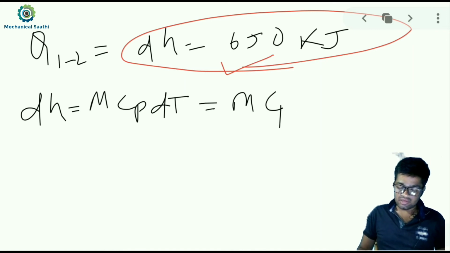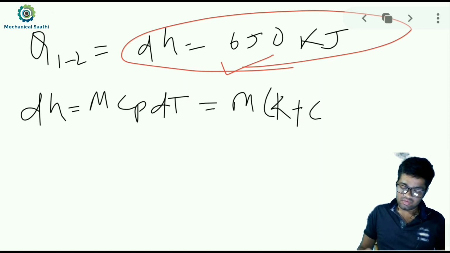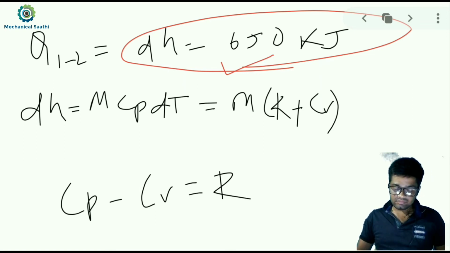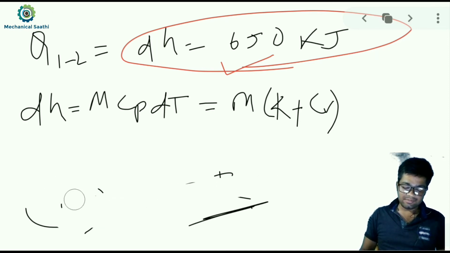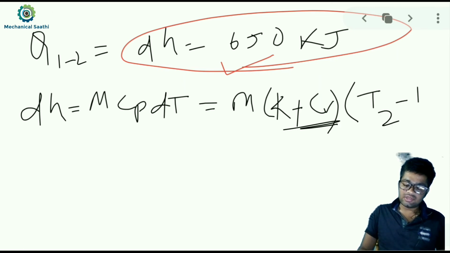Cp also we don't know, so I can write Cp as R plus Cv, because we know Cp minus Cv is equal to R, where R is the real gas constant. So we'll find the value of Cp, which is equal to R plus Cv. Now Cp is here, and dT we can write as T2 minus T1.